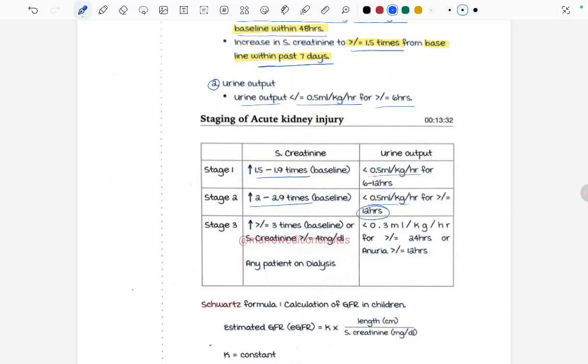Stage 3 is when the serum creatinine is more than 3 times the baseline or serum creatinine is more than 4 mg per deciliter, any patient on dialysis, or urine output less than 0.3 ml per kg per hour for more than 24 hours or anuria for more than 12 hours.